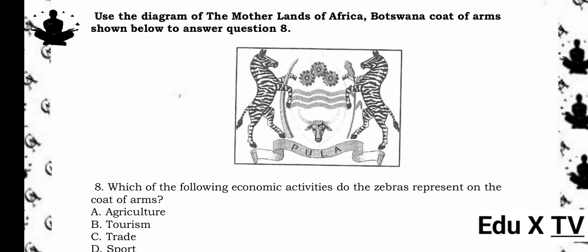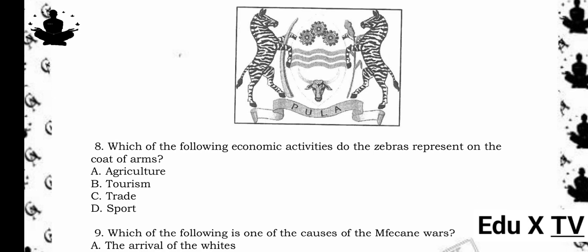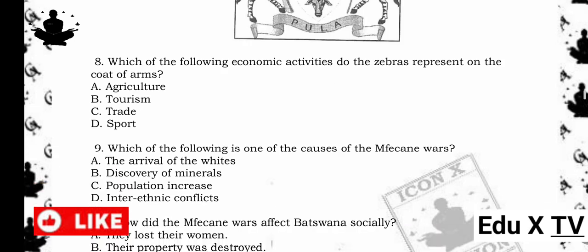Use the diagram of the motherlands of Africa, Botswana coat of arms shown below to answer question 8. 8. Which of the following economic activities do the zebras represent on the coat of arms? A. Agriculture. B. Tourism. C. Trade. D. Sport. The answer is B. Tourism. Reason being, the zebras on the coat of arms represent the importance of wildlife, which is a major contributor to Botswana's tourism sector.